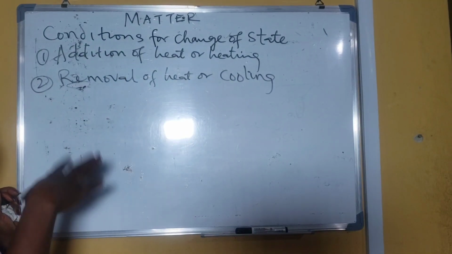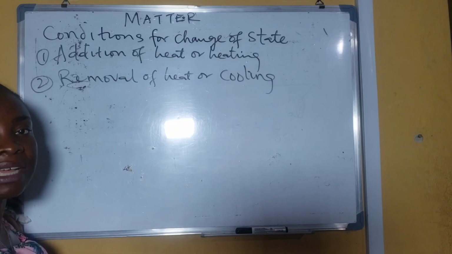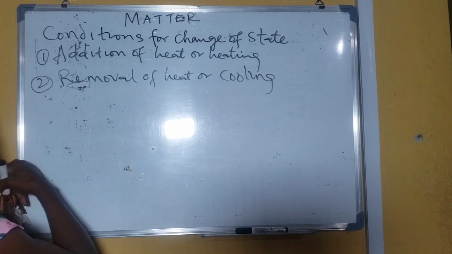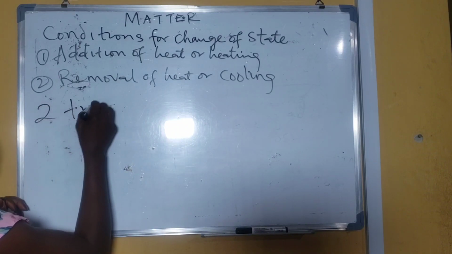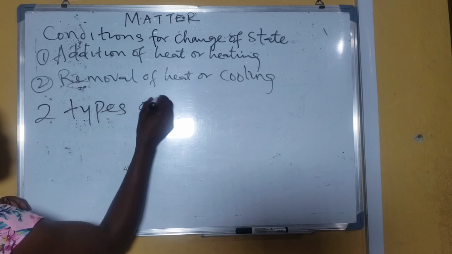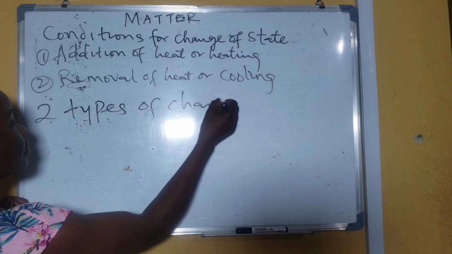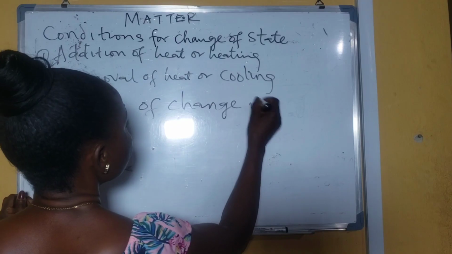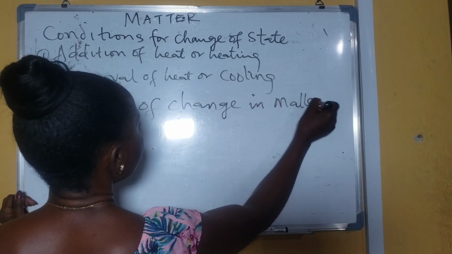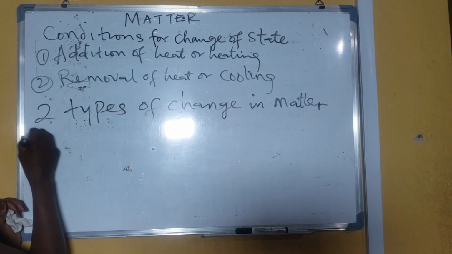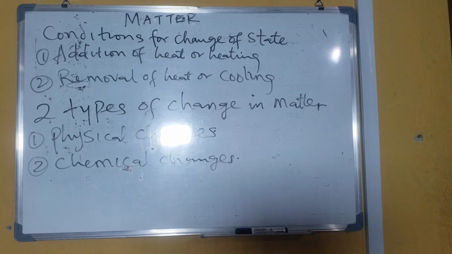Now, all the changes in matter can be grouped into two. So we have physical changes and chemical changes.